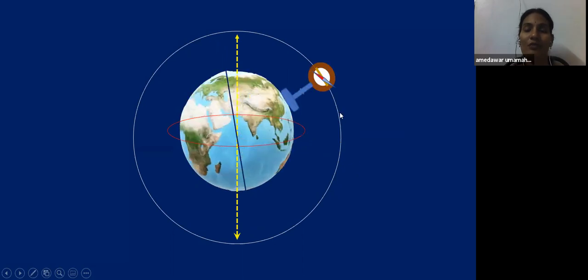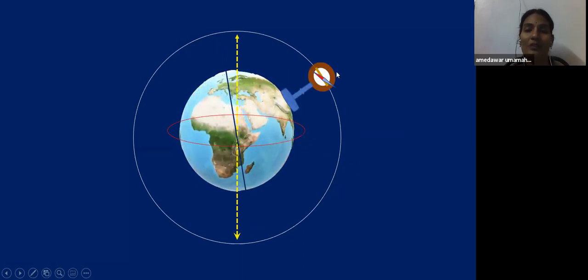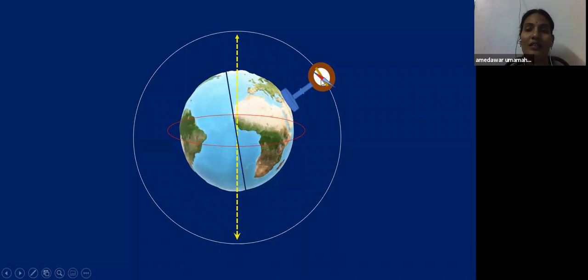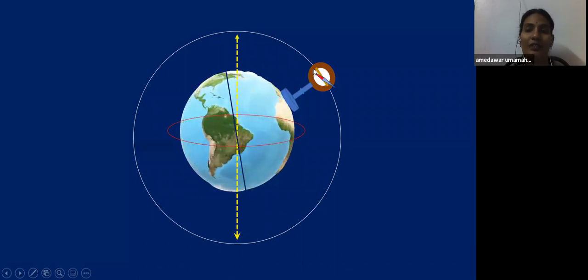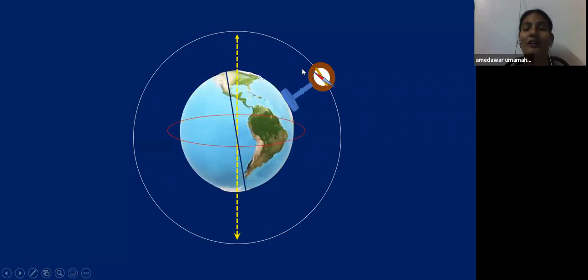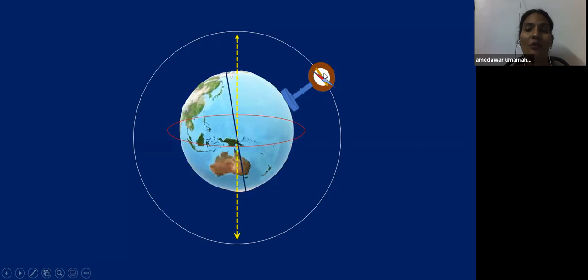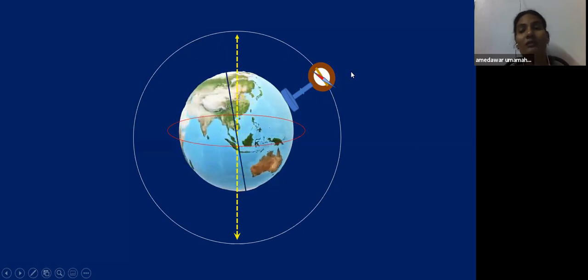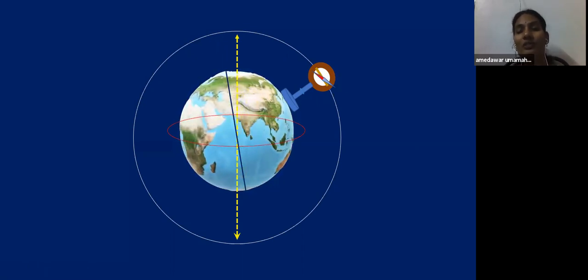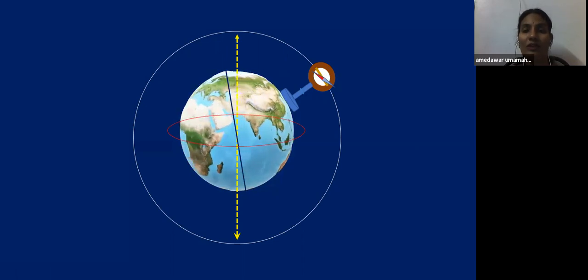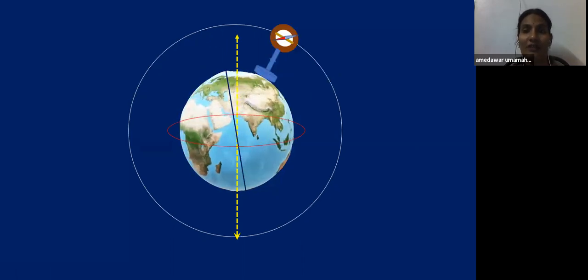Now when we move towards the pole, at this position, see here, it is making a certain angle, children. This is the earth horizon and this is the earth magnetic field direction. There is an angle between these two. So here the inclination angle is more. If you move the dip meter towards the poles, the value goes on increasing.